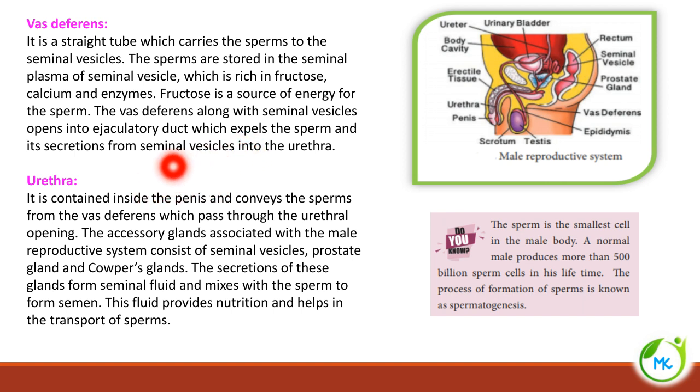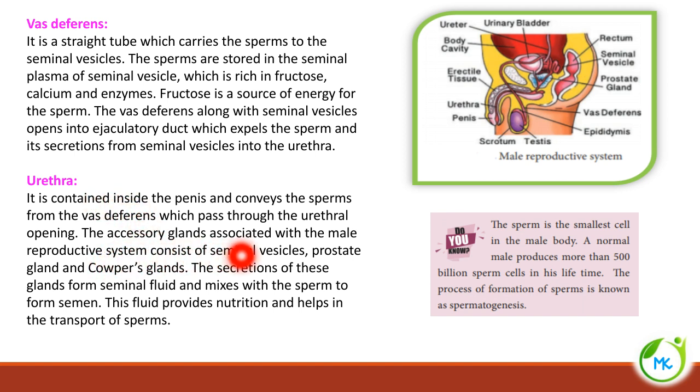Along with the secretions from the seminal vesicles, it goes into the urethra. So what is urethra? We will see. It is contained inside the penis. So this part is referred to as the penis. It conveys the sperm from the vas deferens. It passes through the urethral opening. So through the penis only, it will have the urethral opening through which it will be ejaculated or expelled out.